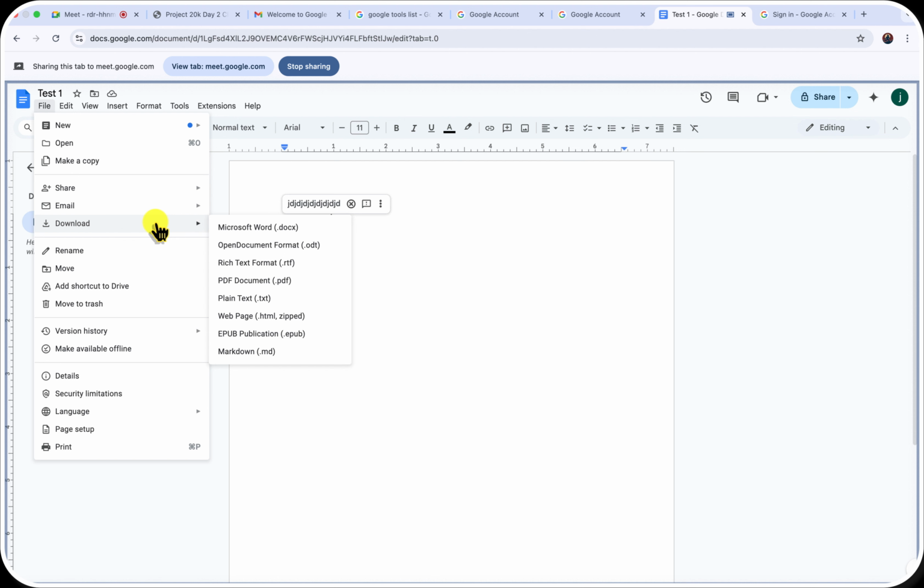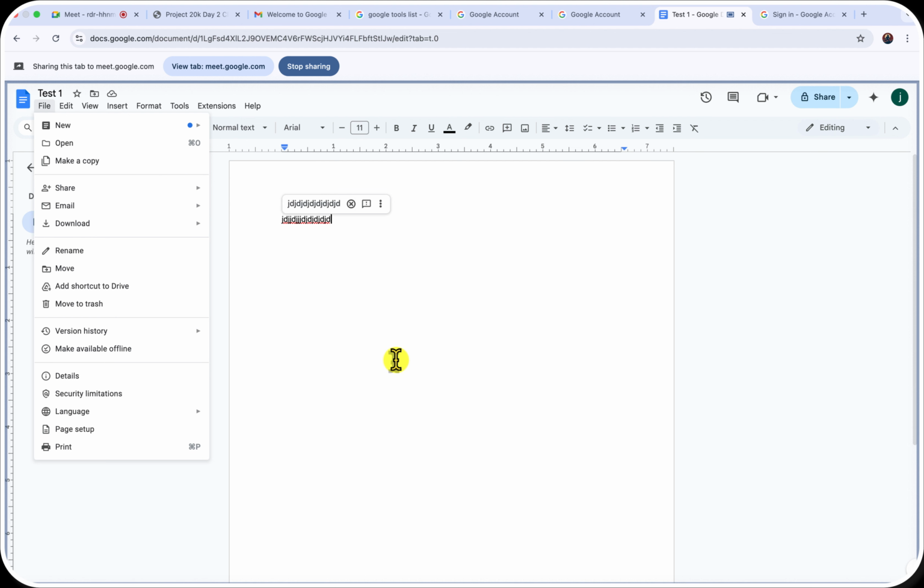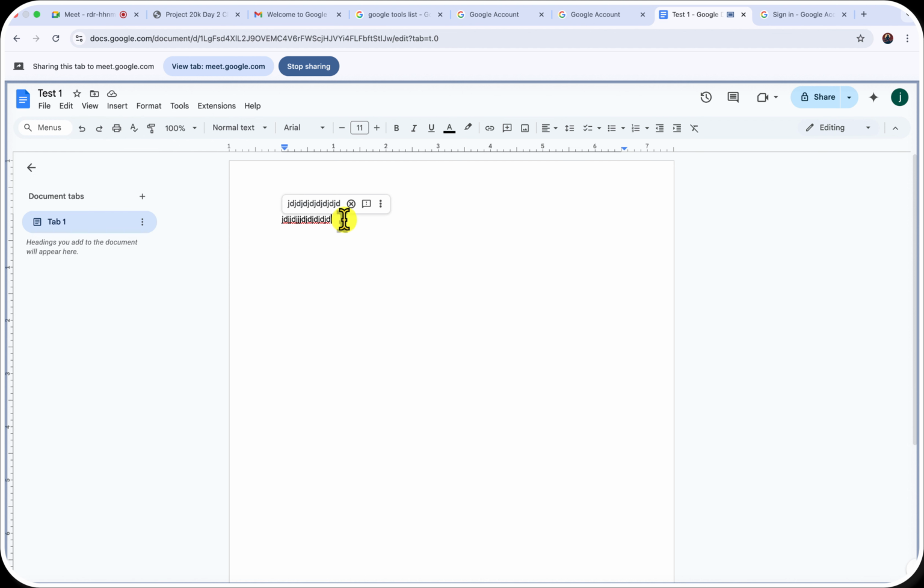Now, another thing you must note is the download. The beauty of Google is you can decide to use any of these formats to download your document. So if you want this document to be in Microsoft Word, what it means is this is a .docx, not a .doc file. So we actually have two different types of files.